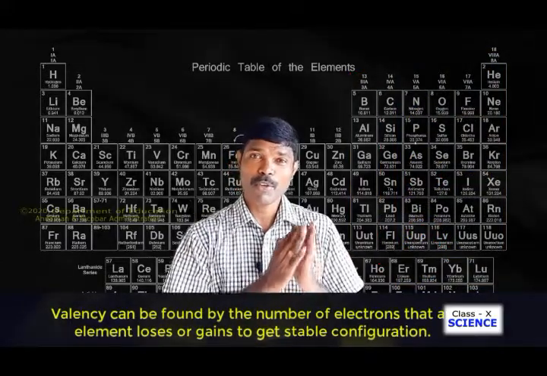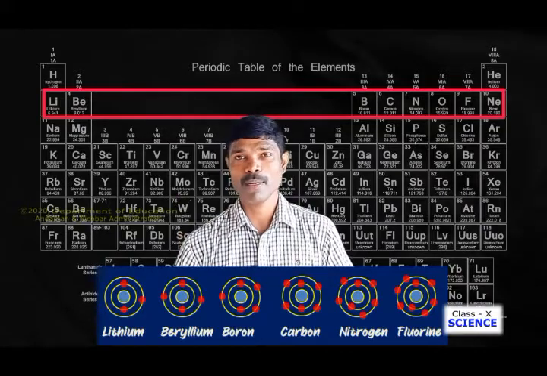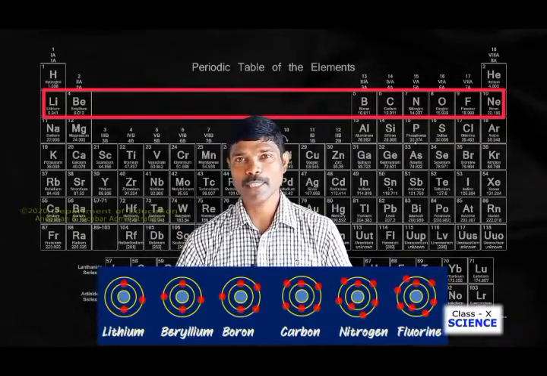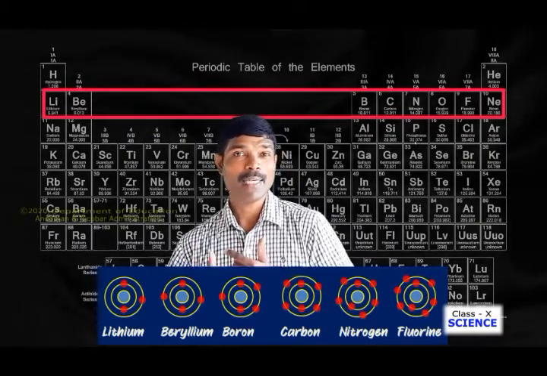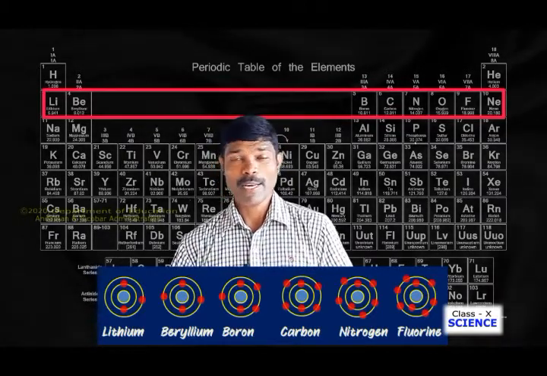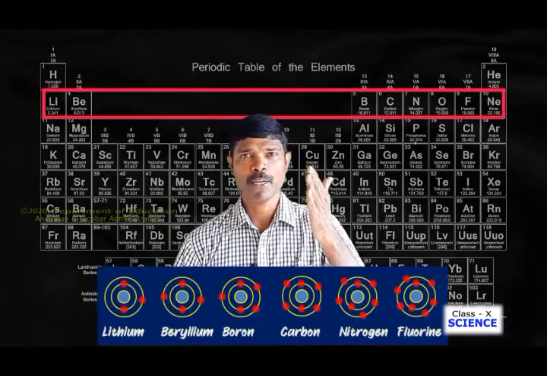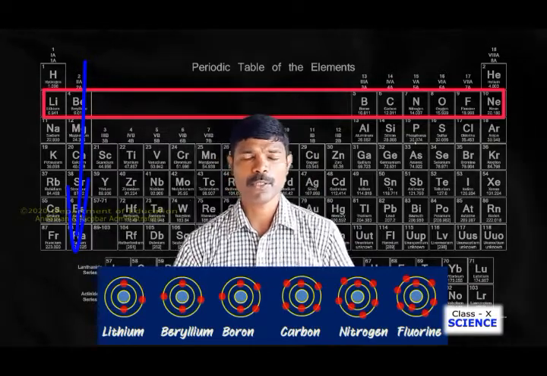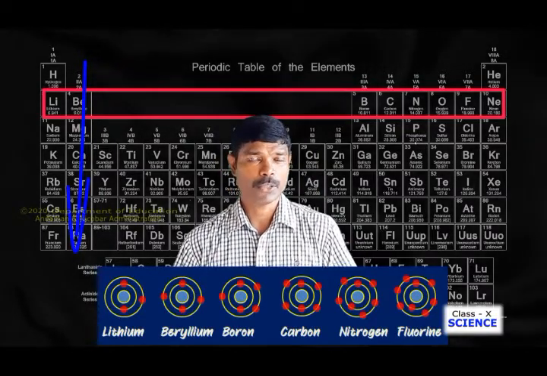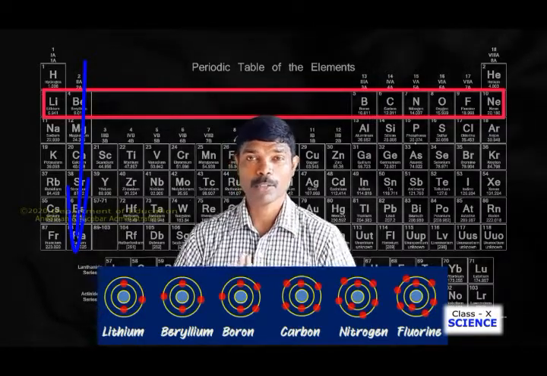So this way, when you move from left to right in the modern periodic table or across a period, we can say the valency is increased by 1 for each group, right? Whereas the valency is constant in a group. When you are going down a group from top to bottom, there will not be any change in the valency. So this is valency in a group and across a period.